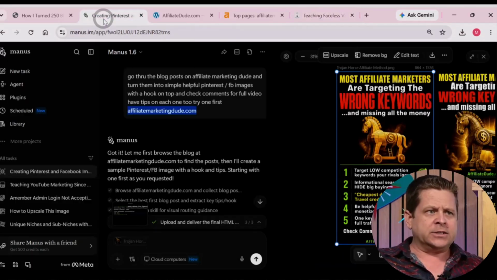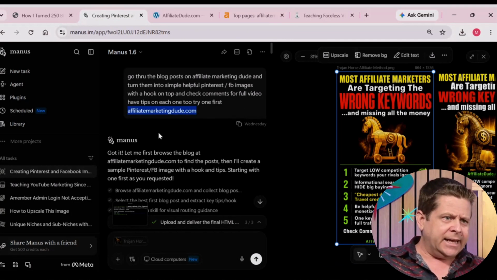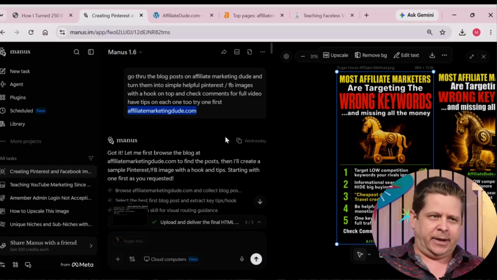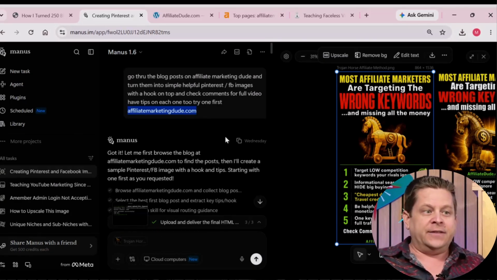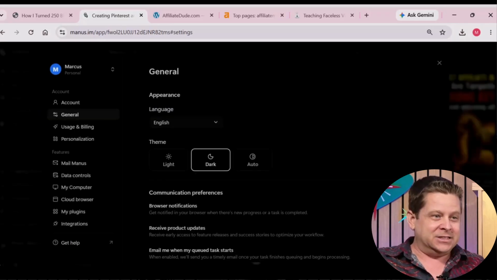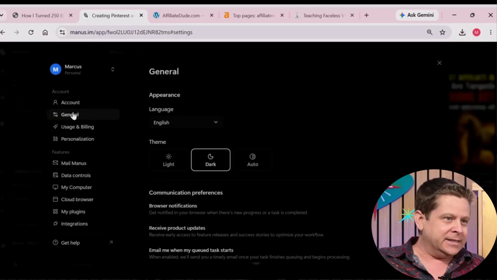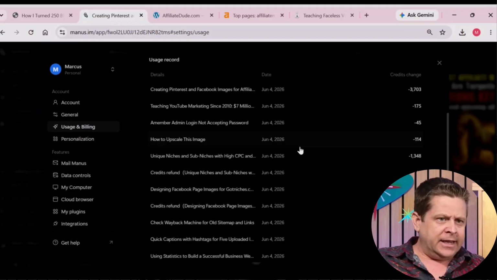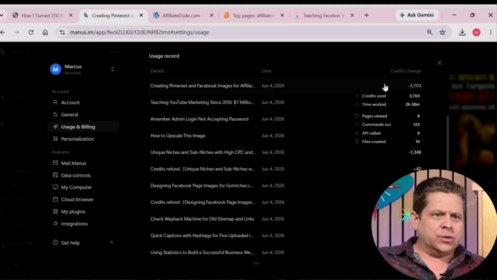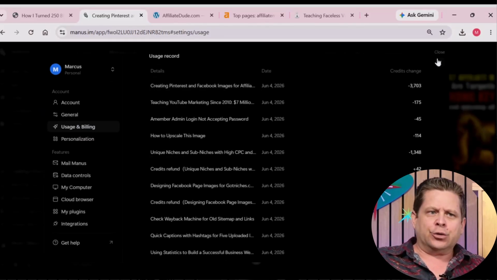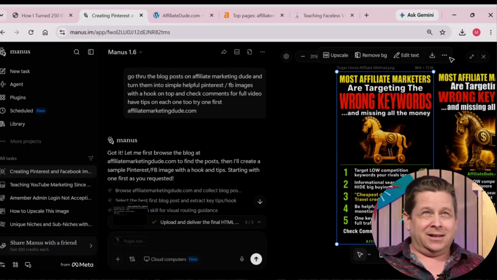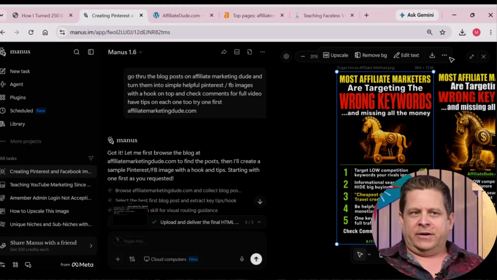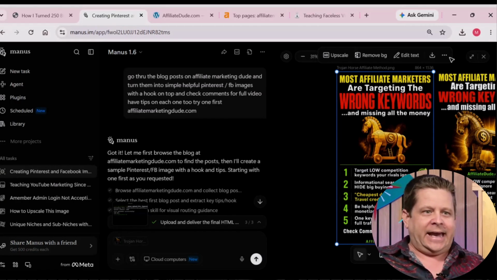Because this is a WordPress blog, Manus AI is going to understand exactly where my links are, and it'll go through and read them. And it's actually not that expensive. If I take a look at this usage and billing here, we can see this one was only 3,700 credits, which might seem like a lot for some people. I think that's a total of like $37 or something like that, maybe even less. But for what you're about to see, it's absolutely worth it.